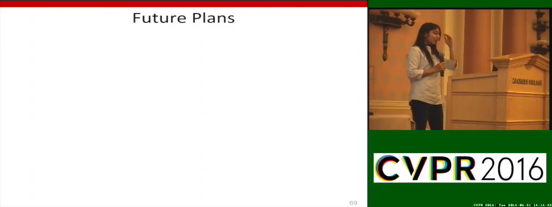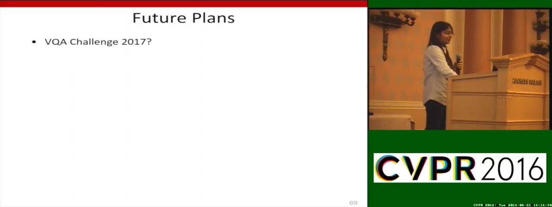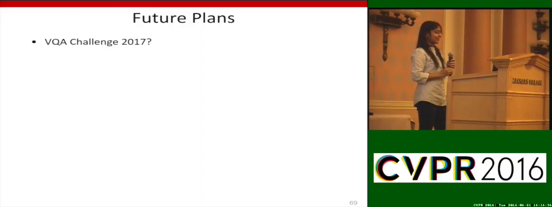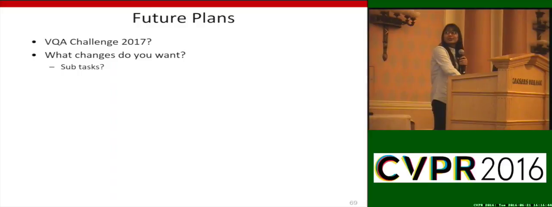Okay, so that's all I had for the challenge. And now I would like to ask the audience and the participants how they liked the challenge. Are they interested enough to take part in it next time if there is a VQA challenge in 2017? And if they are interested in participating, what changes would they like to see? Would they like to have evaluation for subtasks like counting and colors separately?